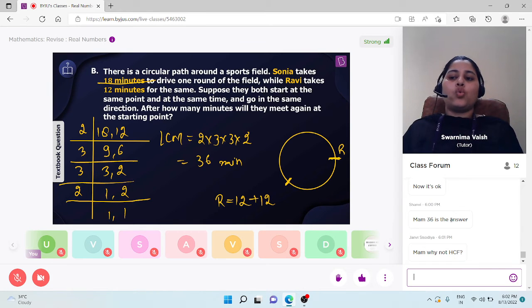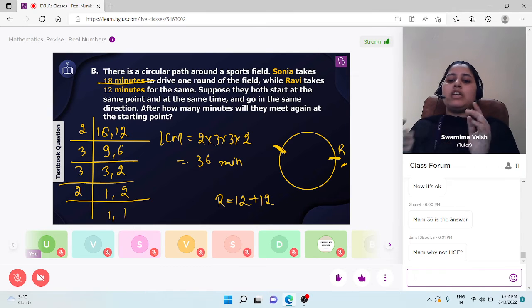But Sonia completed one round in 18 minutes. So she was here after 18 minutes, and after 24 minutes, now she is somewhere between here. After 18 minutes, Sonia was here, and now after 6 more minutes, Sonia is again somewhere in between in the field. So after two rounds of Ravi, both are at different positions again.